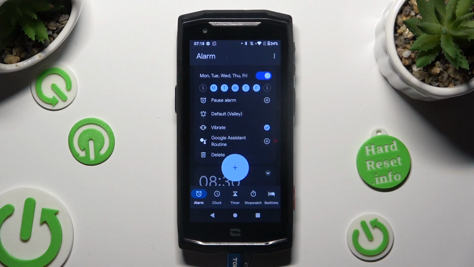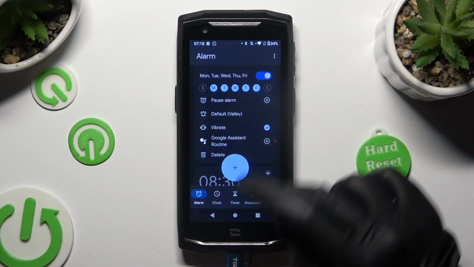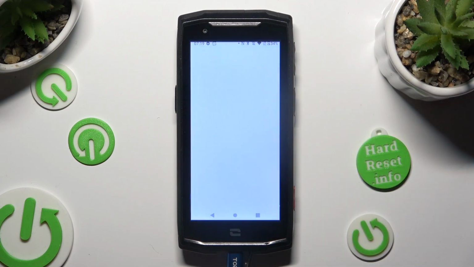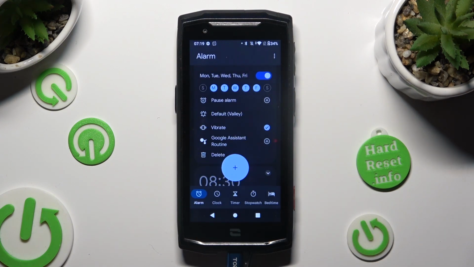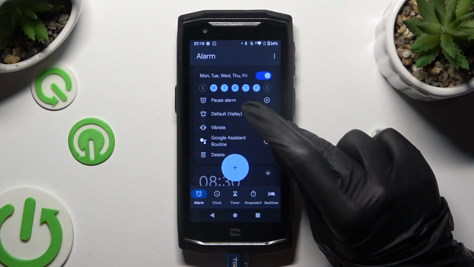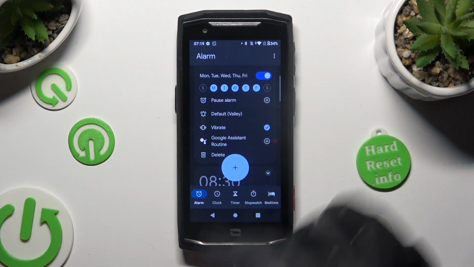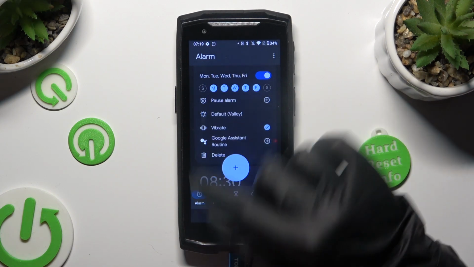You can use the same plus icon to add or remove your alarm from Google Assistant routine. When you're done, click on this icon next to Vibrate to manage vibrations. And finally, tap on this little bell.